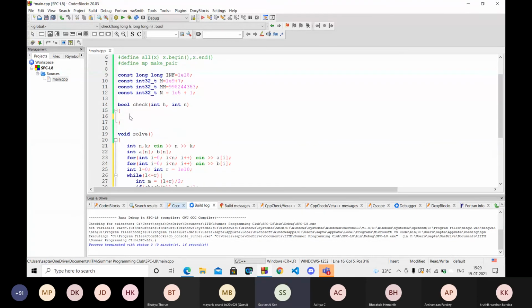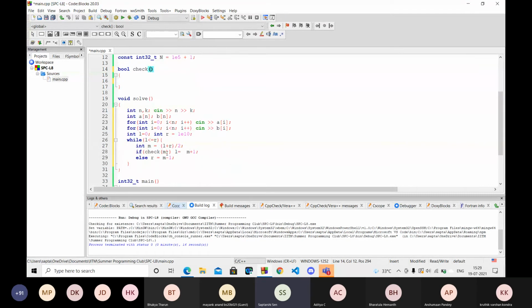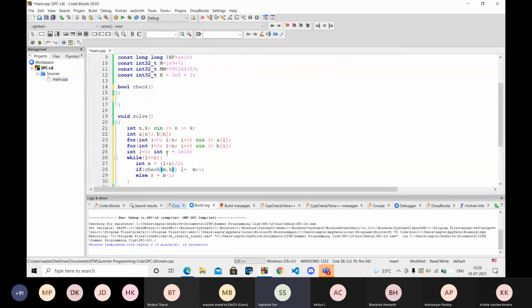Now what we do for the check function, it takes two ints, M and K. M stands for the number of cookies I want to make, and K stands for the amount of magic powder that I have. I want to access the arrays again, so I need to make them global instead of local.